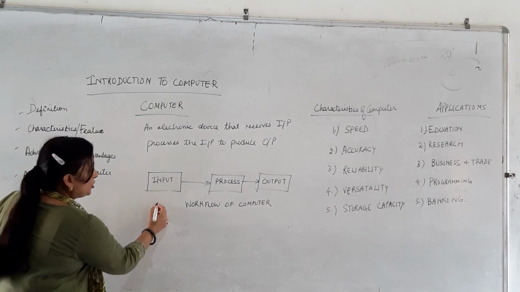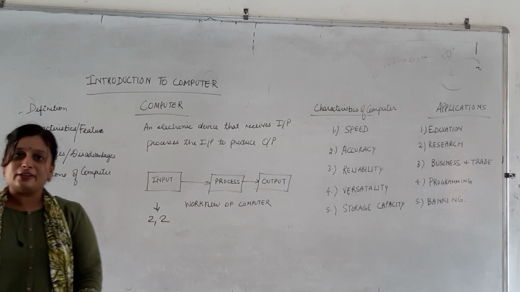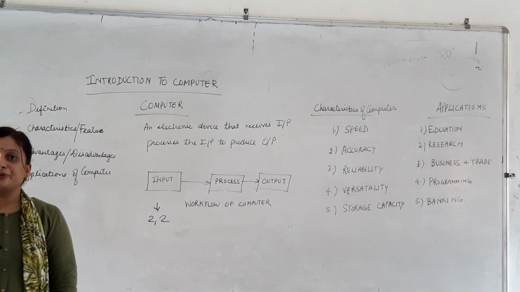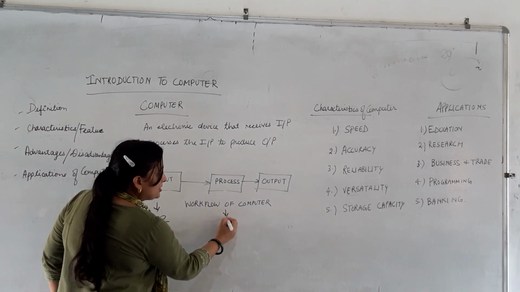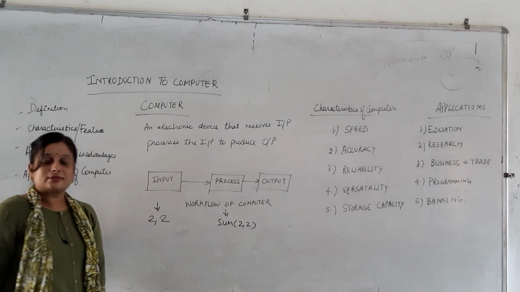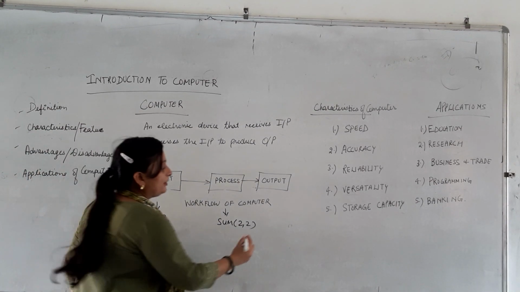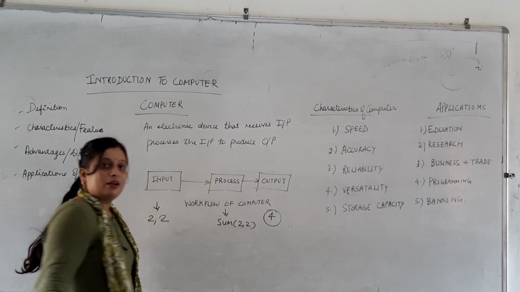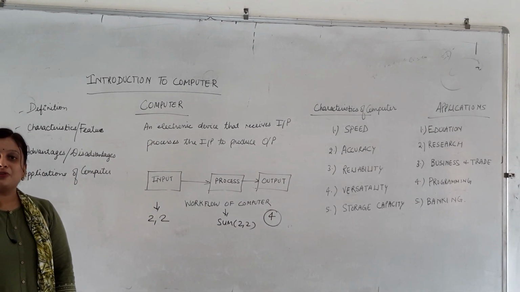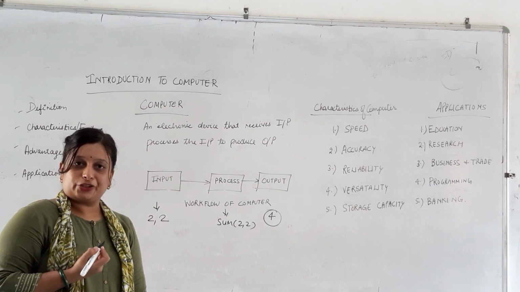Let me illustrate this with a very basic example. Suppose you are taking two numbers, 2 and 2. These are your raw facts and figures. Now you are supplying these numbers as input to the computer. A computer would process them, and you have given the instruction to add these two numbers. This would be the processing part. A computer would generate the desired output as 4. So this was the basic utility of computer, beginning with a very basic arithmetic operation.